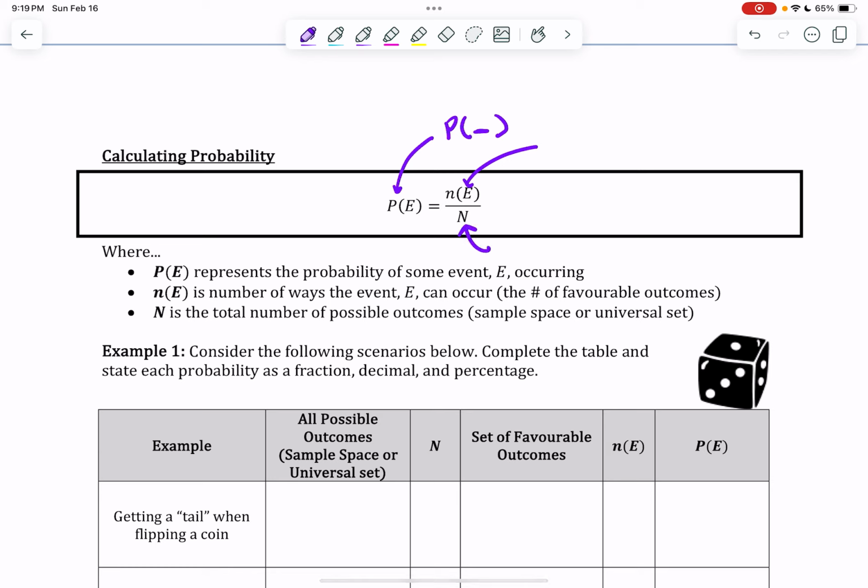And the denominator, the lower part of my fraction, is just the total number of possible outcomes. So we use a capital N to denote that. It's kind of like the number of elements in my universal set or the number of elements in my sample space, the number of elements that are actually possible to take place. And we just use a capital N to denote that.